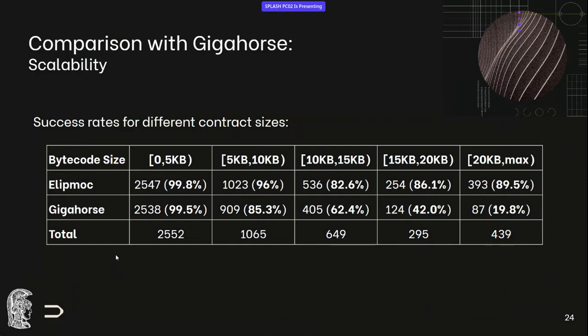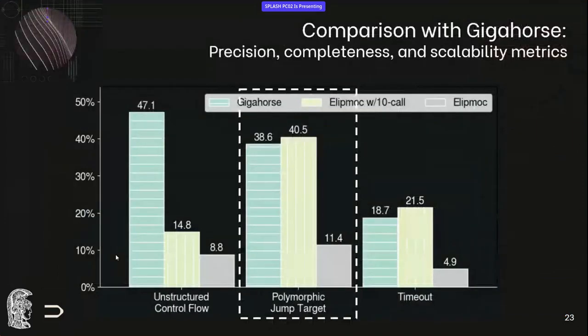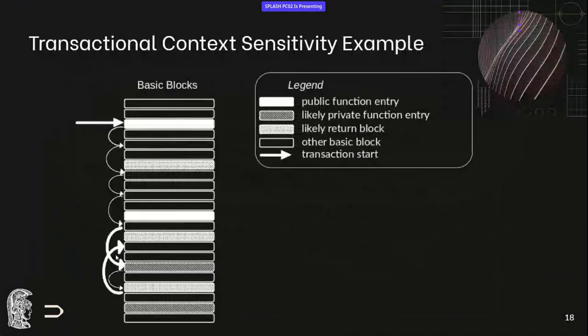This is a very nice work. Thanks for the talk. Actually, I wanted to ask, can you go back to the slide where you show the different basic blocks with the edges? This one. So over here, when you say this is a likely private function entry, right? How many of these do you consider when you are constructing the control flow graph? Like, how do you figure out that? These are the possible jumps that are happening. So we consider all of them.